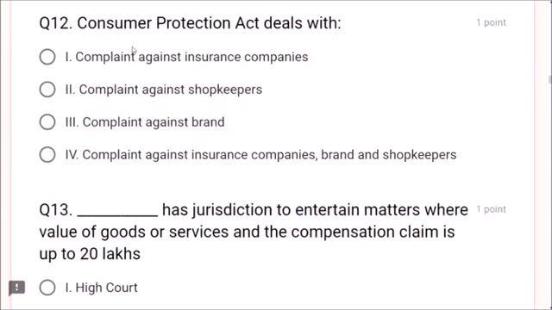Question number 12. Consumer Protection Act deals with complaint against insurance companies, complaint against shopkeepers, complaint against brand. Dear friends, all these come under Consumer Protection Act. So the complaint against insurance companies, brand and shopkeepers is the correct answer.